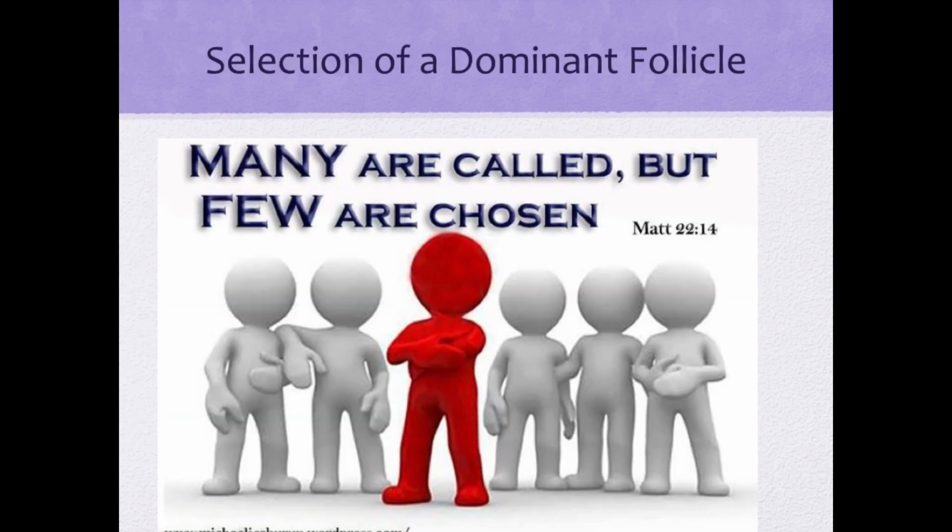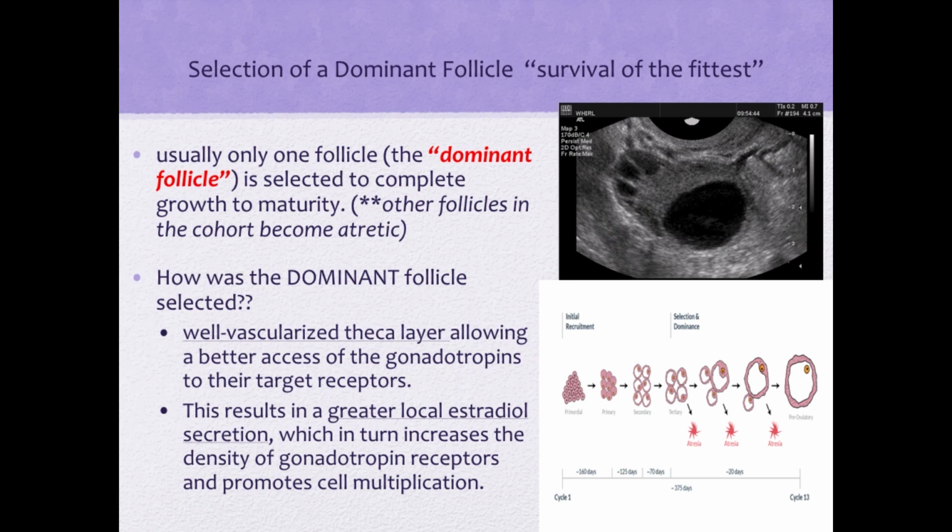Selection of a dominant follicle may be likened to that popular Bible verse that says many are called but only few are chosen. But in this case, for the selection of a dominant follicle, many are called but only one is chosen. Usually only one follicle, that's what we call the dominant follicle, is selected to complete the growth to maturity.